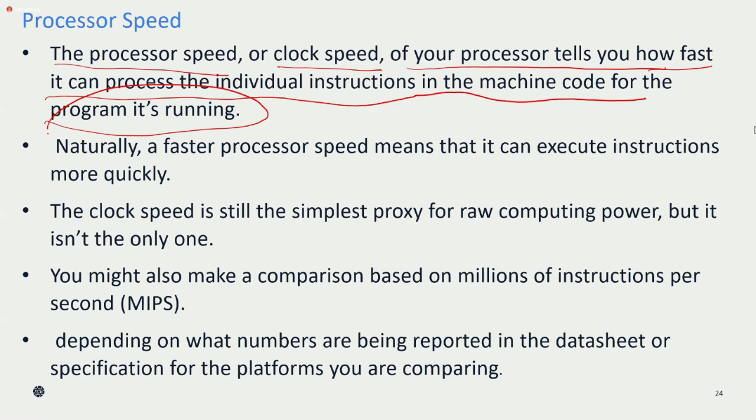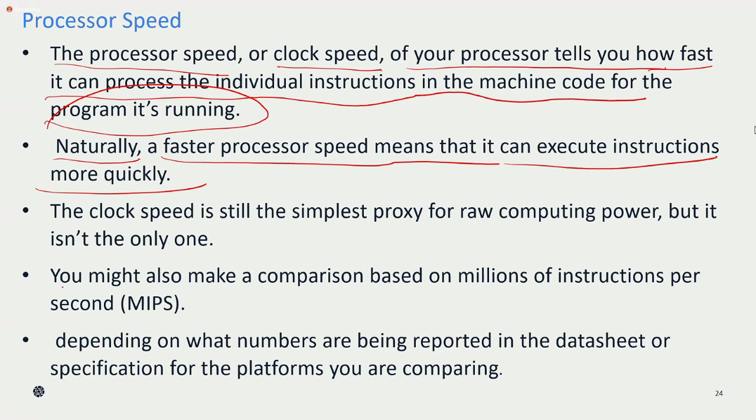That is why we need to keep the processor speed higher for complicated applications or complicated instructions. Naturally, a faster processor speed means that it can execute instructions more quickly. That is what I am telling you. Processor speed more means the execution of the instruction is quicker, so you can get a quicker output. And processor speed and clock speed, don't get confused, both are the same. Remember this.